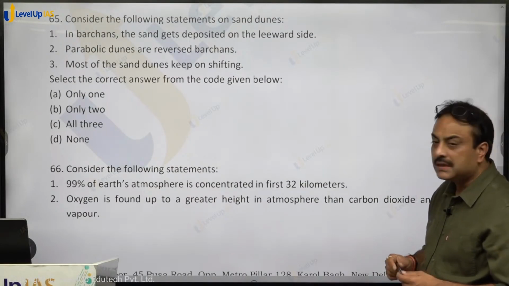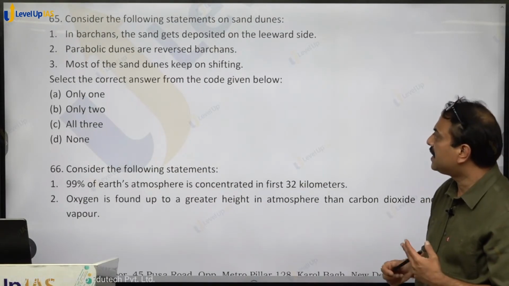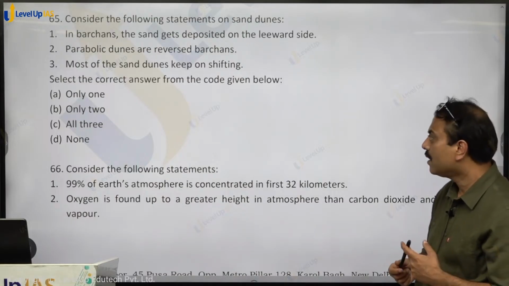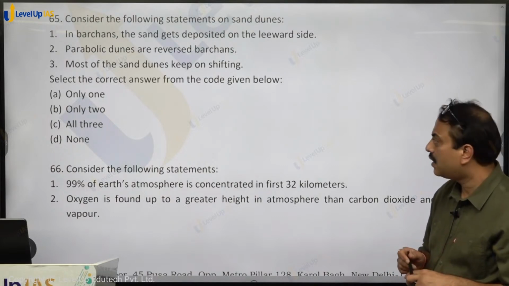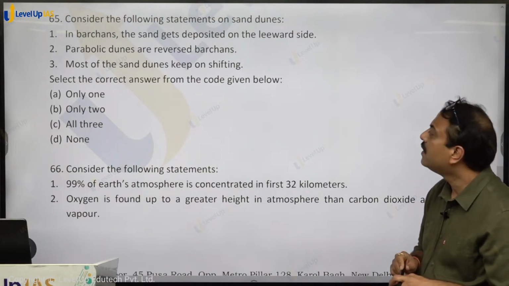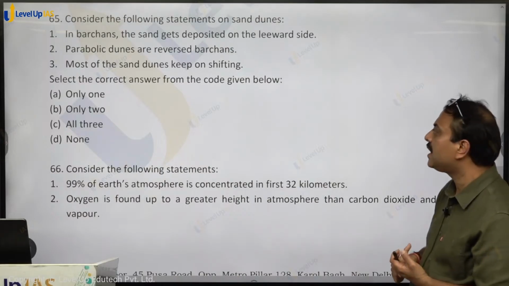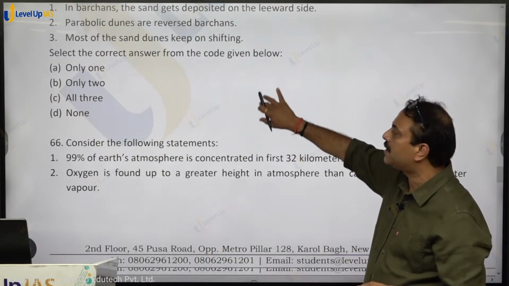Consider the following statements on sand dunes. In barchans, the sand gets deposited on the leeward side, correct. Parabolic dunes are reverse barchans. 100% correct statement. Most of the sand dunes keep on shifting. They are not static, they keep on shifting. So all 3, option C for cat shall be the right answer.